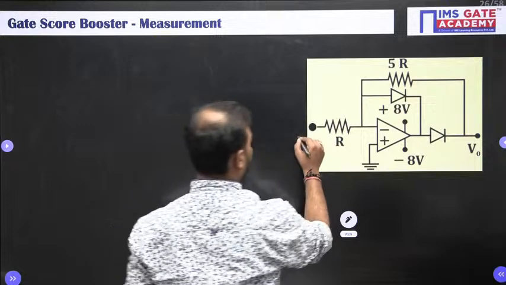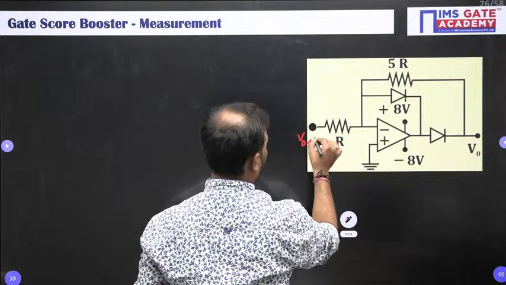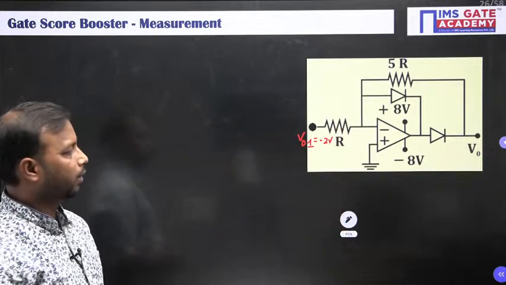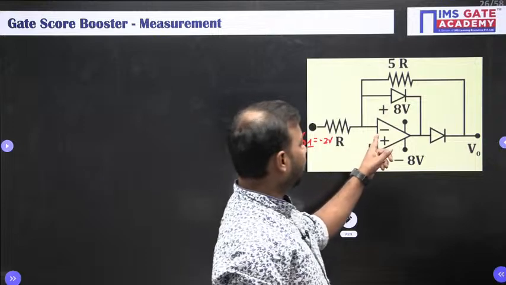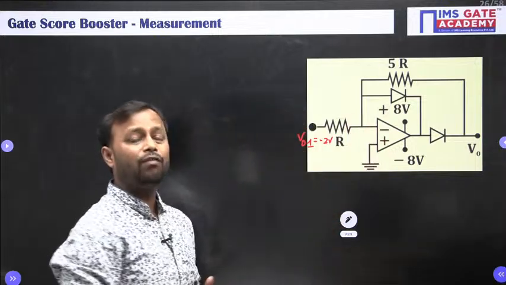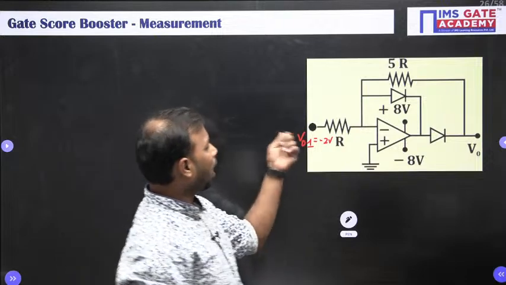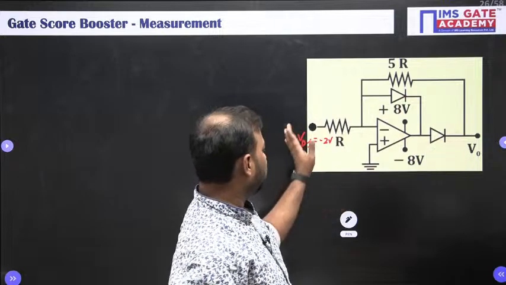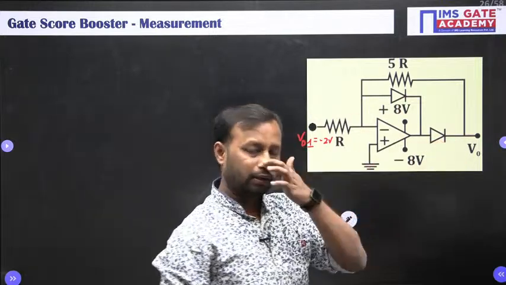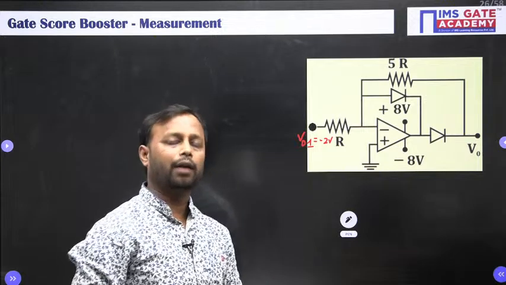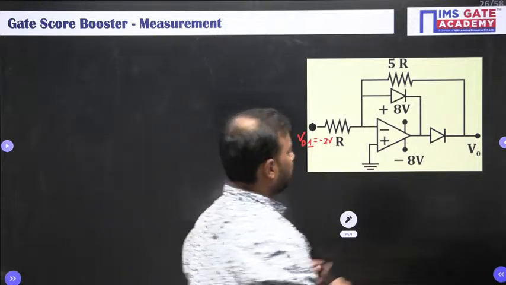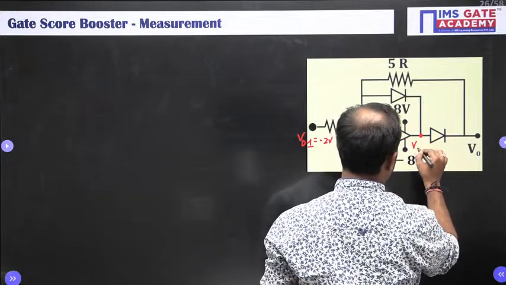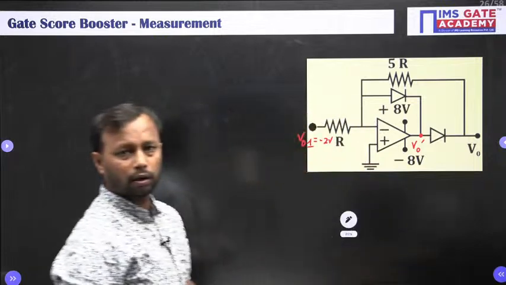So this is your next op amp. So this is V naught 1, which is minus 2 volt. Okay, this is an inverting op amp. Inverting op amp means if the input is positive, then output will be negative. If the input is negative, then output will be positive. So here let us take the output as V naught dash.